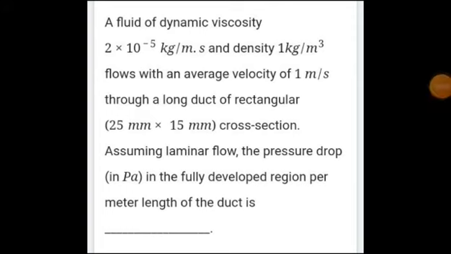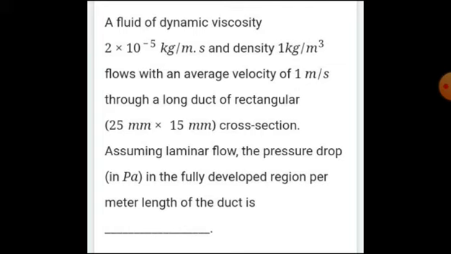This is our second interesting question, from our topic fluid mechanics. Just visualize while reading. A fluid of dynamic viscosity 2 into 10 power minus 5 kg per meter second and density 1 kg per meter cube flows with an average velocity of 1 meter per second through a long duct of rectangular cross section whose dimensions are 25 mm into 15 mm.